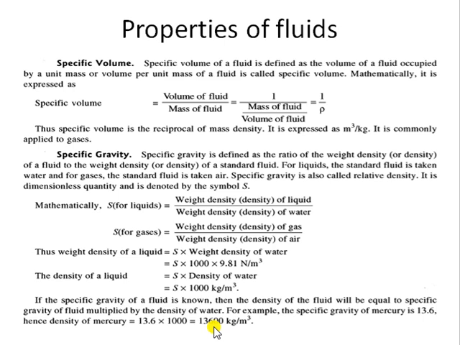And if the specific gravity is greater than 1, like in the case of mercury, that fluid may sink underwater and water will be floating over that particular liquid. So this is the use of specific gravity, and this property is used in several chemical industries because the specific gravity of particular chemical liquids is known, so they can mix a particular amount of liquid with other liquids to prepare particular pharmaceuticals.